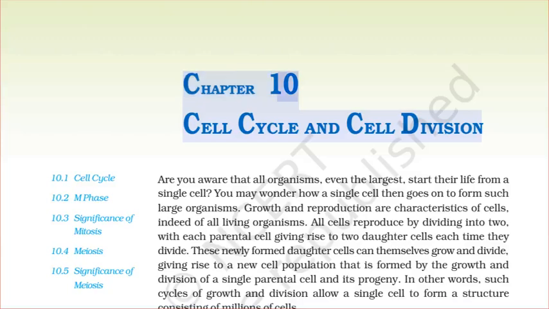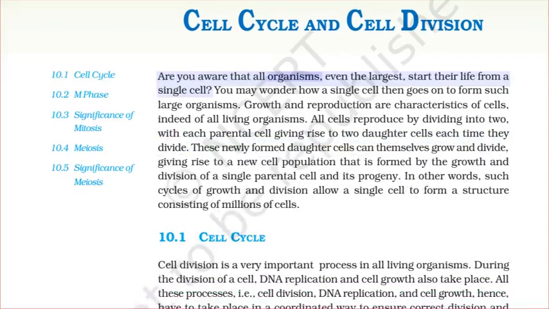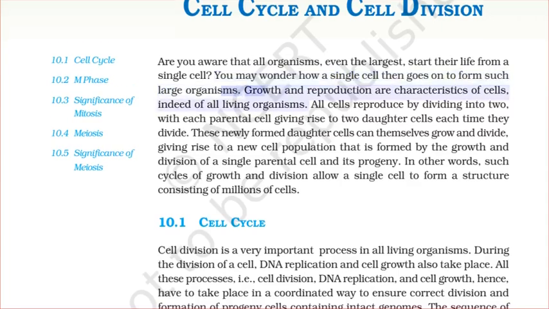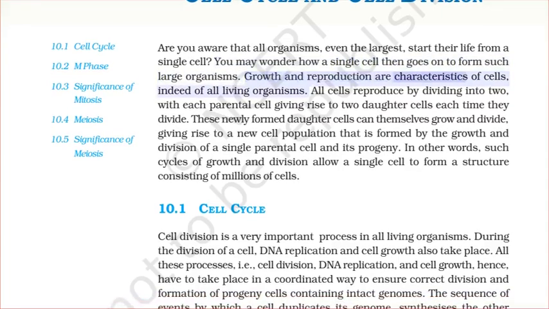Chapter 10: Cell Cycle and Cell Division. Are you aware that all organisms, even the largest, start their life from a single cell? You may wonder how a single cell then goes on to form such large organisms. Growth and reproduction are characteristics of cells, indeed of all living organisms.